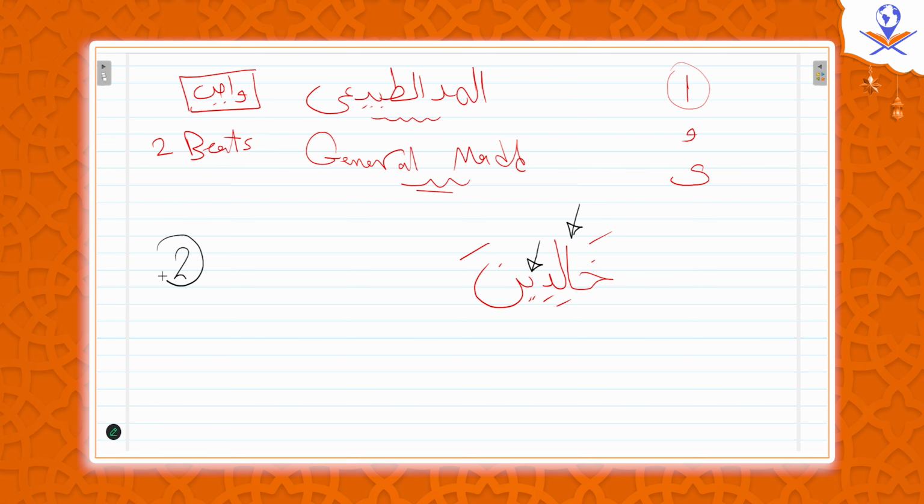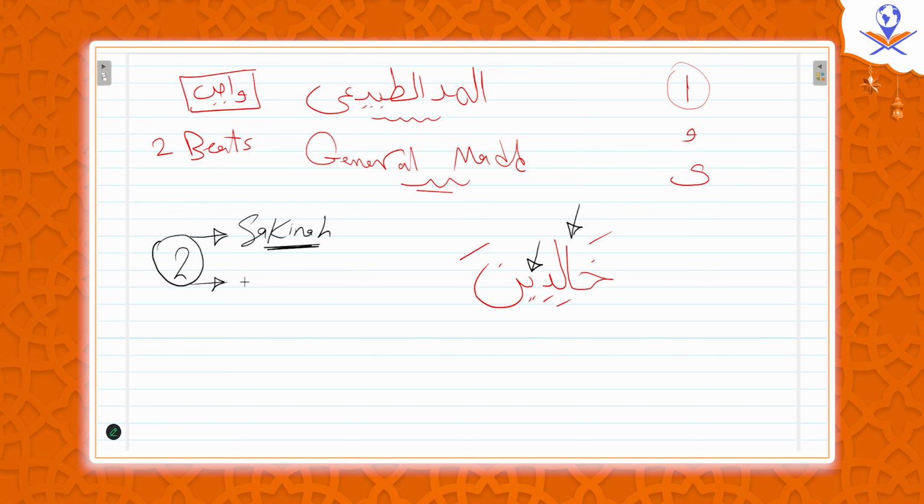Remember the conditions of mad? The first condition, it has to be second, and the letter before has to have the haraka of the mad, which matches with mad.